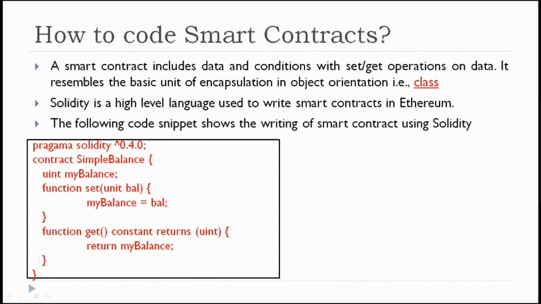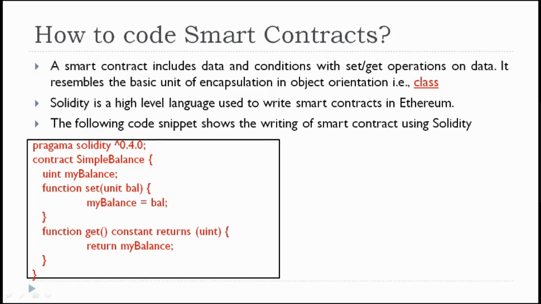So you should be aware of which version and what are its libraries that you are going to use in the program. Based on that, the corresponding compiler needs to be chosen for compiling this Solidity programming language. Okay, so pragma solidity, this is the caret symbol 0.4.0. That means this program is using the 0.4.0 library.